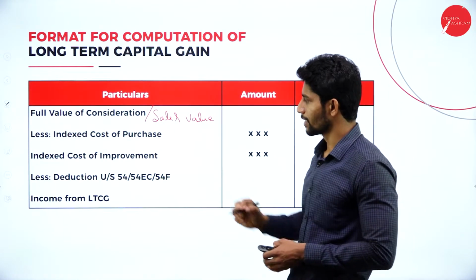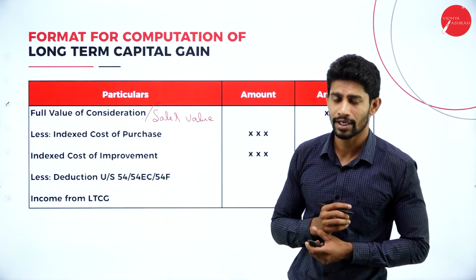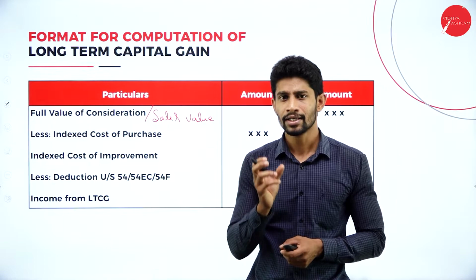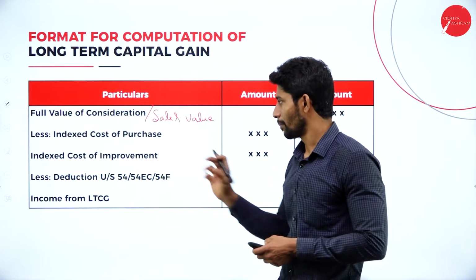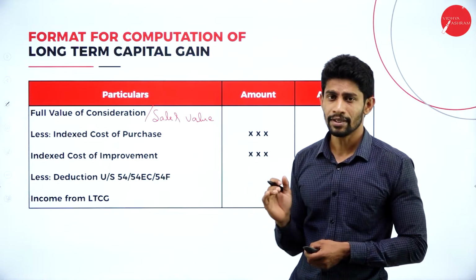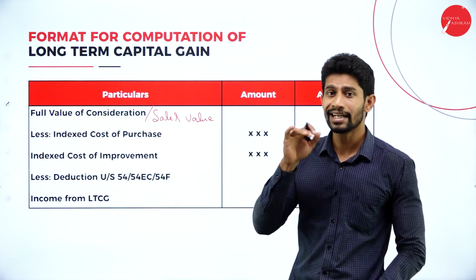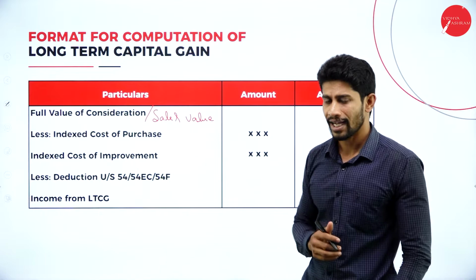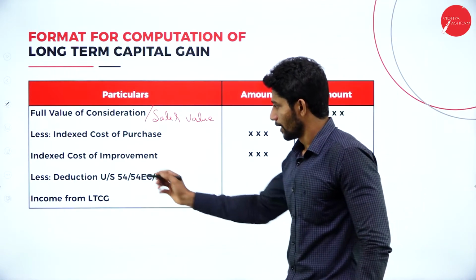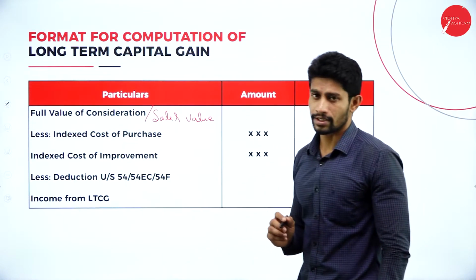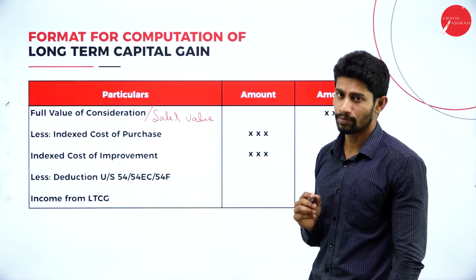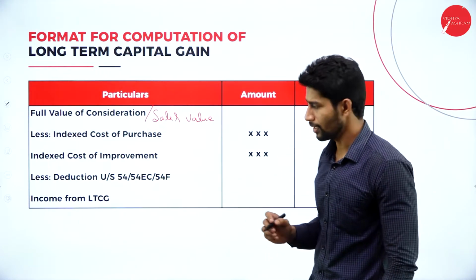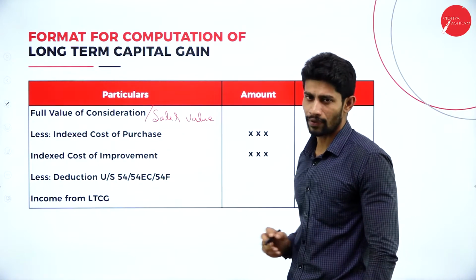Less indexed cost of purchase. For short-term capital gain we just write cost of purchase, but for long-term capital gain we calculate the indexed cost of purchase, or indexed cost of acquisition. Next, less indexed cost of improvement. If any amount was spent on improvement of the property, you can consider that value also.